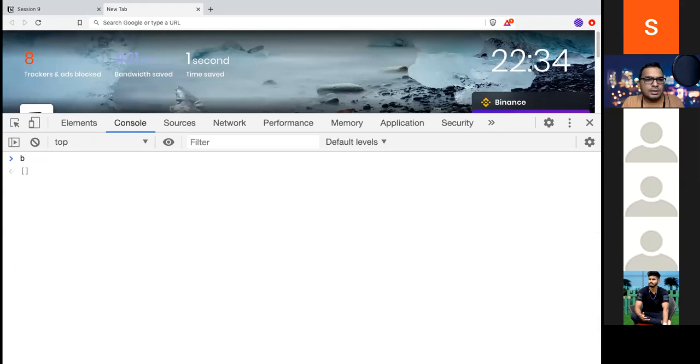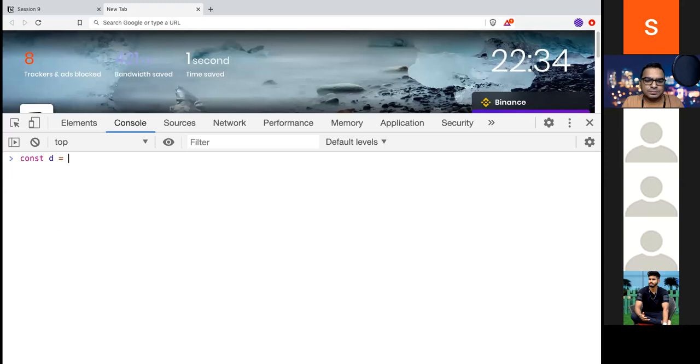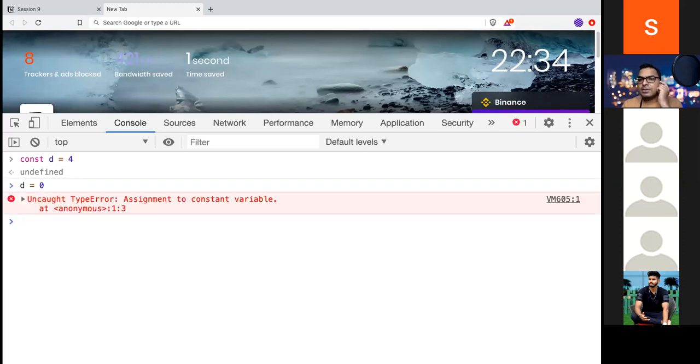If I enter b, it will show me the object. Then b equals a string. So it exactly works the same. But with const, if I do const d, I cannot reassign the value here. If I do this, it will give me an error that you cannot assign a value to a const. That is the only difference between const and let.